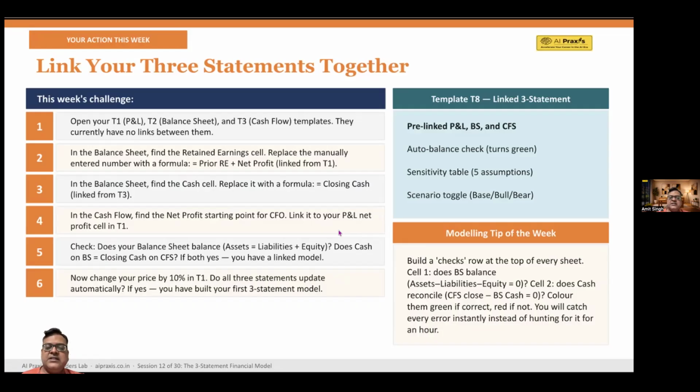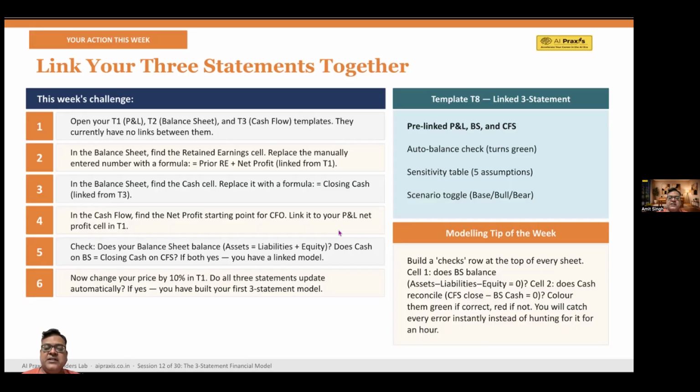This week's task is very simple. Link your 3 statements together. Now follow these steps carefully. Open your 3 templates. T1 is profit and loss, T2 is balance sheet, and T3 is cash flow statement. You should do it right now. And because they're not connected, go to the balance sheet, find retained earnings, replace the manually entered number with a formula. Retained earnings equal previous retained earnings plus net profit linked from T1.